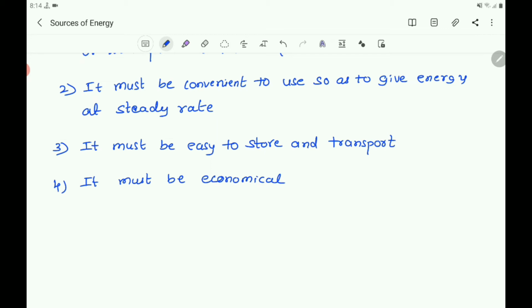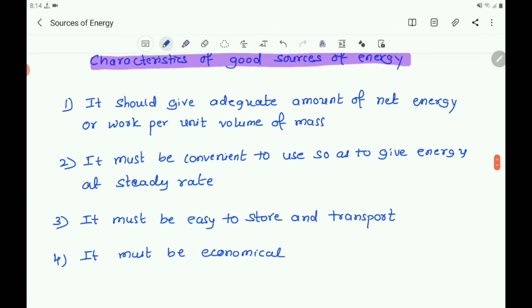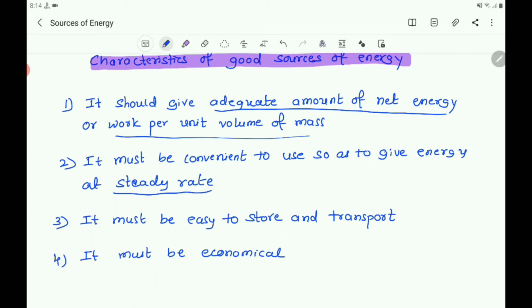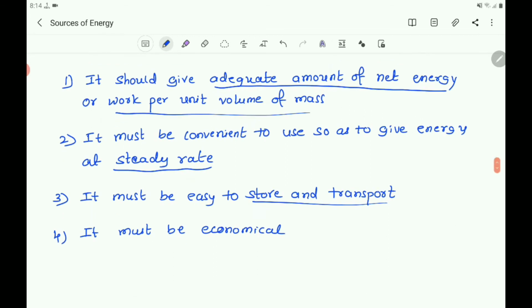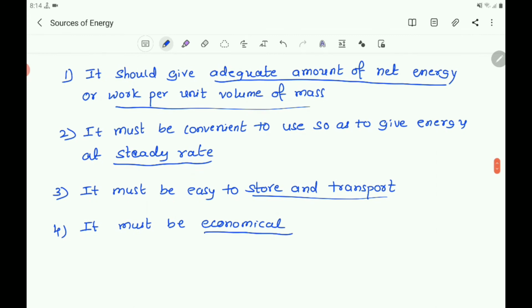So these are the characteristics of a good fuel. So it should give the required amount of net energy, that is the work per unit volume of mass, and also it must give energy at a steady rate, and it must be easy to store and transport, and it must be economical. So these are the characteristics of a good fuel, and also these are the characteristics of good sources of energy.